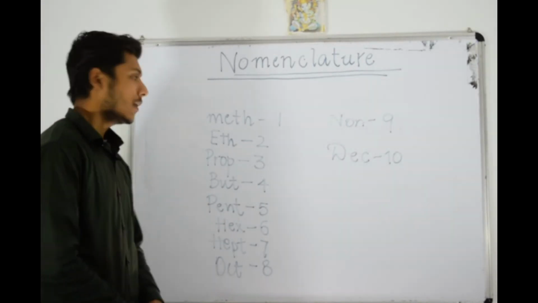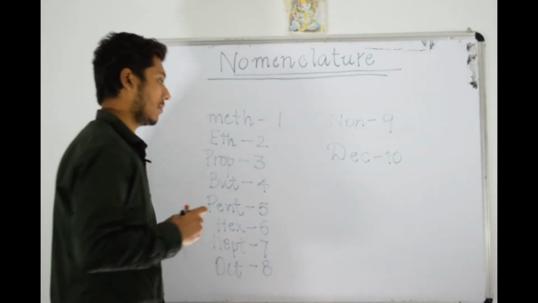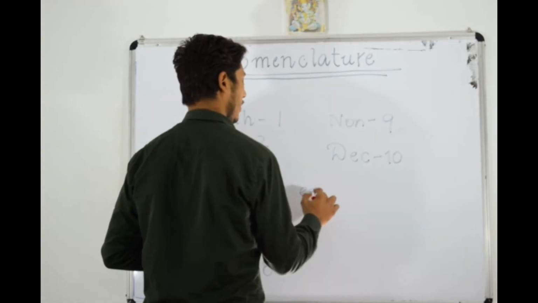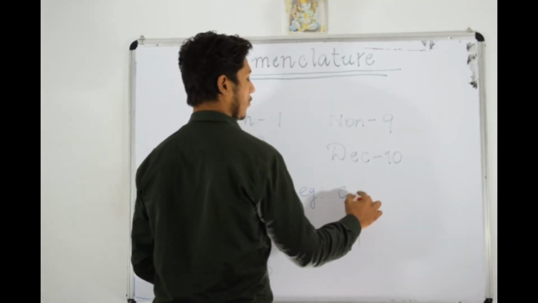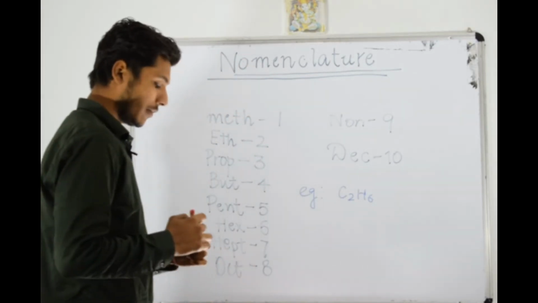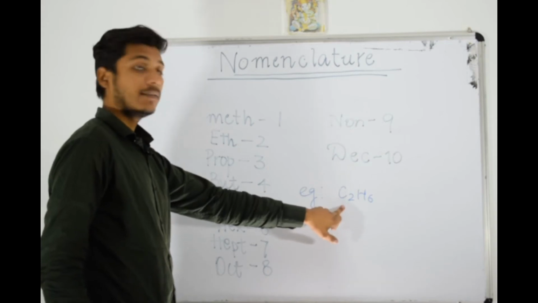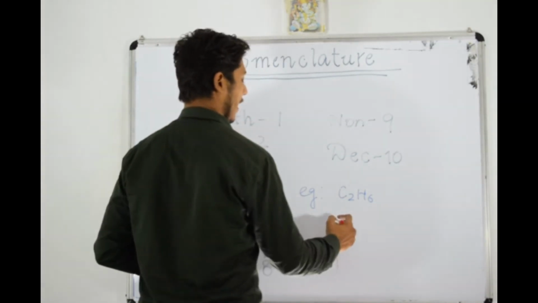So let us take few examples, like any compound given is C2H6. So first we will count the number of carbon atom. Like here it is C2, then you will write eth.